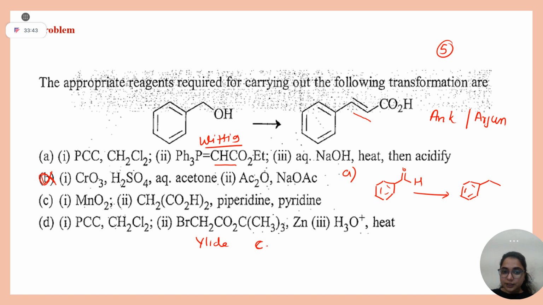If any carbon is attached to a heteroatom, and the carbon has a negative charge and that heteroatom has a positive charge, it is your ylide. Clear? Okay. If this is positive PPh3, this is your carbon negative, because positive and negative can be written as one bond, yes or no? CO2